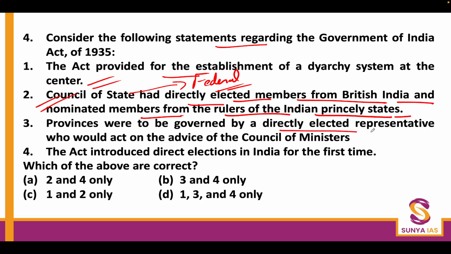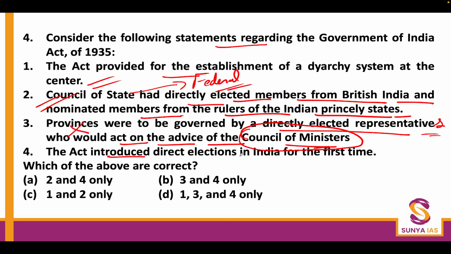Provinces were to be governed by a directly elected representative who acts on the advice of the Council of Ministers. Now, provinces were to be governed by directly elected representatives. If it had said that, this statement could have been considered correct. Look, for the provincial assemblies, the elections were made directly. Direct elections were to be conducted for the provincial legislative assembly. These members were then going to be members of the Council of Ministers, and this Council of Ministers was going to have authority as a recommendatory body to the governor of the state. That was how the state was going to be governed, and not by a single elected representative. So the third statement is wrong.